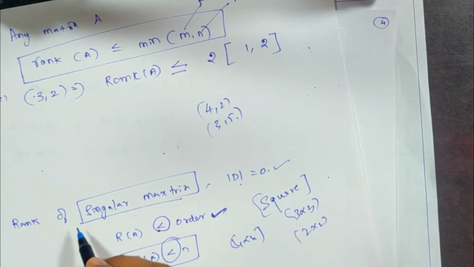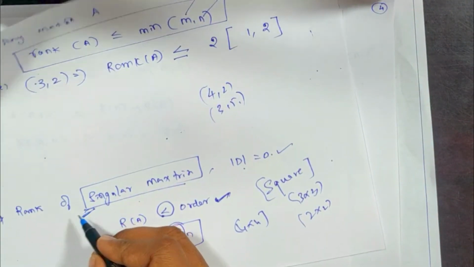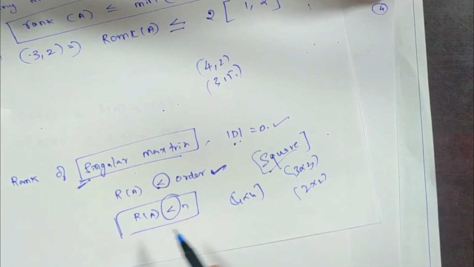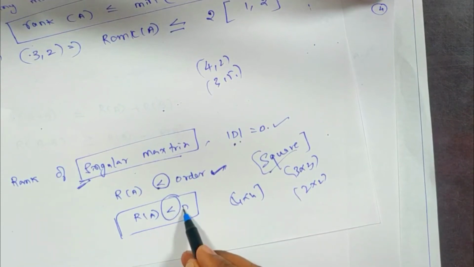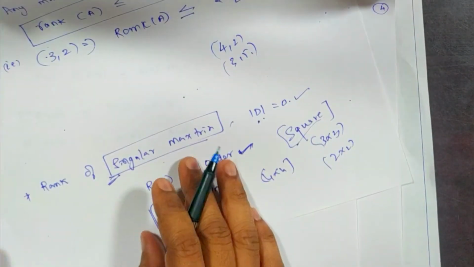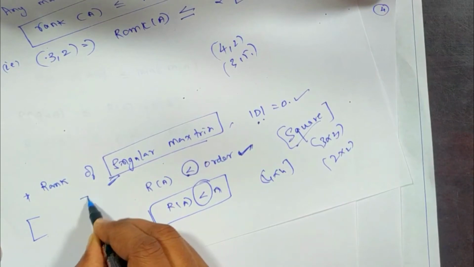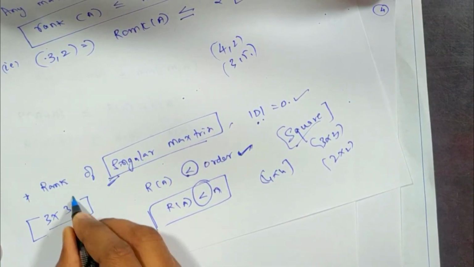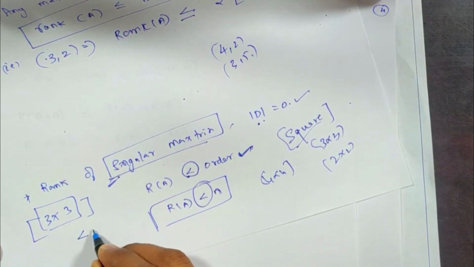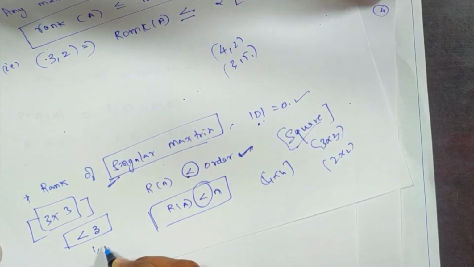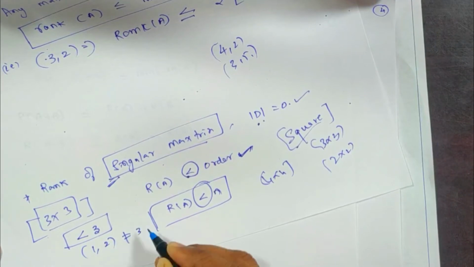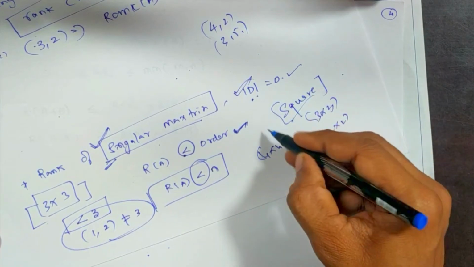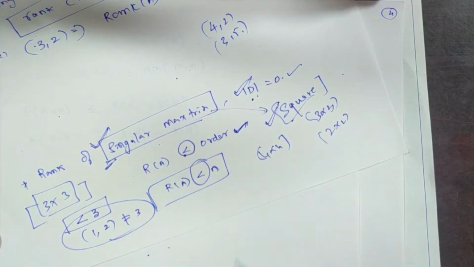The earlier property is applicable for 4 cross 2, 3 cross 5, any random rows and columns. But when we consider a singular matrix, the determinant should be 0, and that will be a square matrix. So the rank will always be less than the order. For example, if I have a 3 cross 3 matrix, the rank is always less than 3. It can take 1 or 2 but not 3. That is what a singular matrix means, and it is applicable to square matrices.